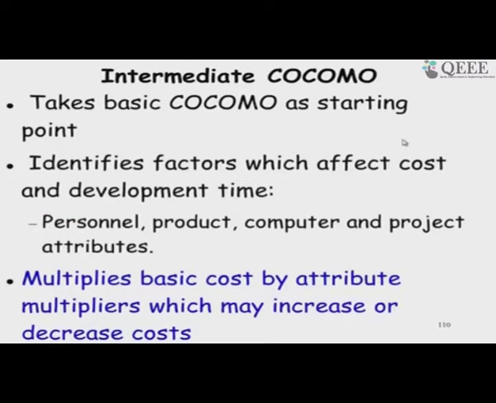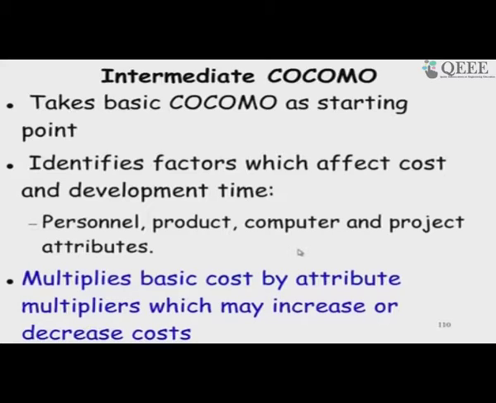Now, once the basic COCOMO results are available, that gives a rough indication, and we have to adjust the value by considering several factors of the project called the cost drivers, and multiply those, simple multiplication here for each of those attributes.